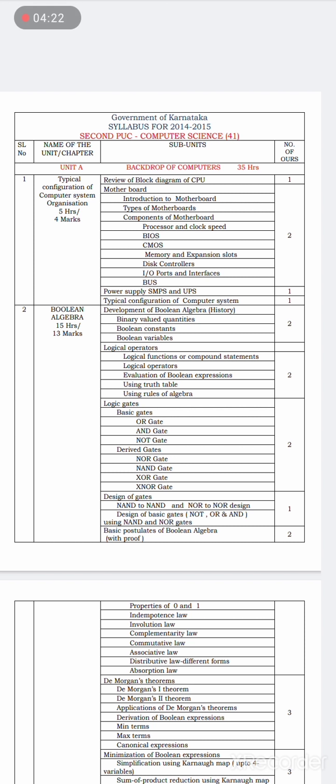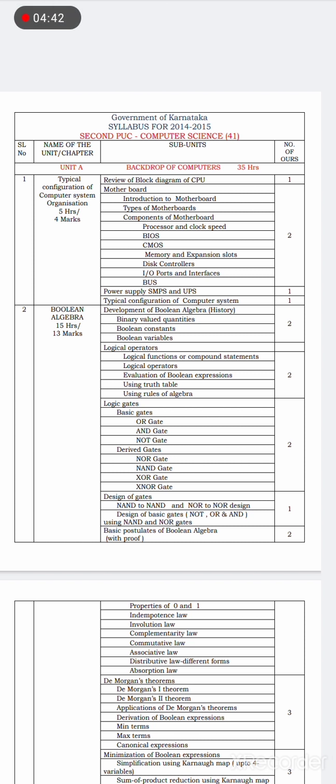Next, along with the basic postulates of Boolean algebra with proof, we will study the properties of 0 and 1, and the various laws: involution law, De Morgan's law, distributive law, associative law, absorption law.